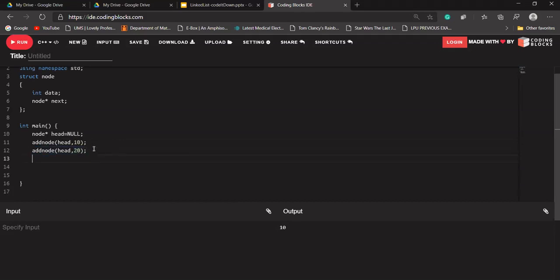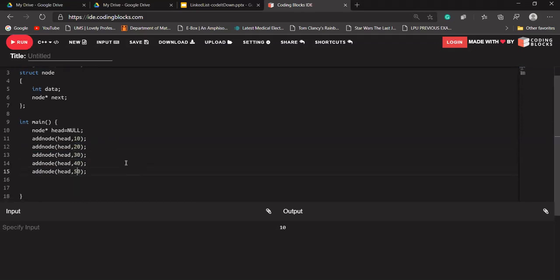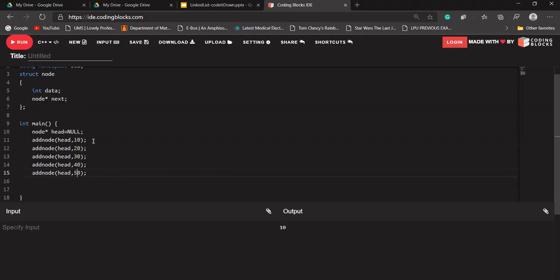Let's make it 30, 40, and 50. So we are trying to add some elements into our linked list. Suppose in the starting the head will be pointing to null, so there will be no value in our linked list. So the linked list is not yet created.